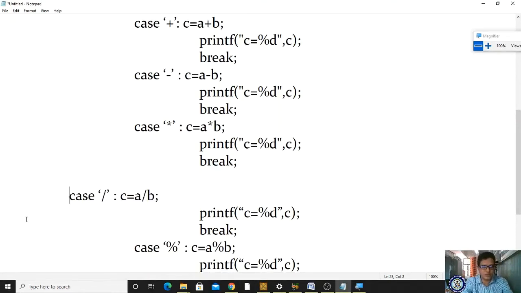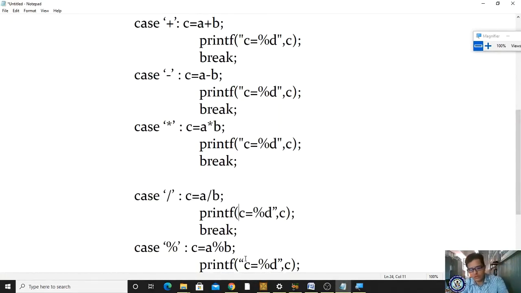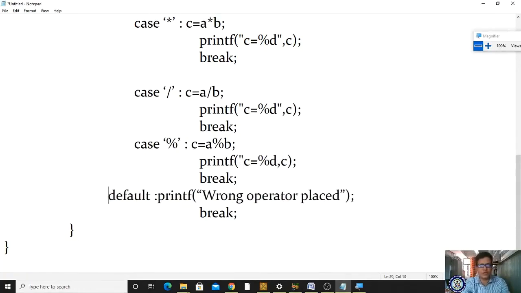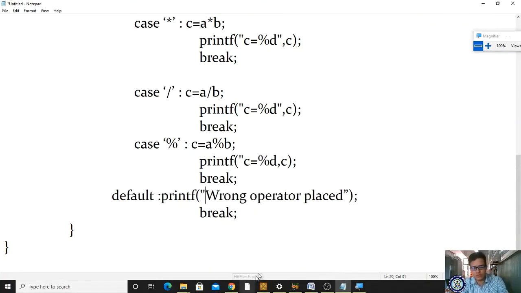If it is case slash, then it is division, and you are getting the quotient value. The quotient value will be displayed, followed by break. If you have entered the percent sign, then it is modulo, the remainder value will be obtained, and break. Afterwards you are specifying the default. Other than this, if you have entered anything else, then it is a wrong operator. Wrong operator you have placed, try to place the right operator. Clear? So here it comes to the end.